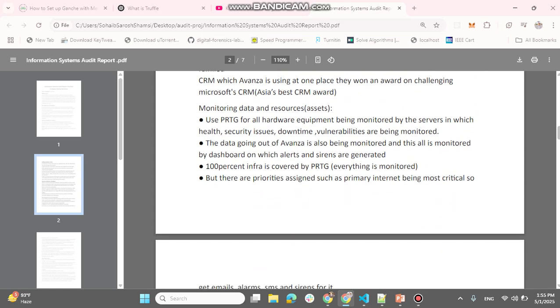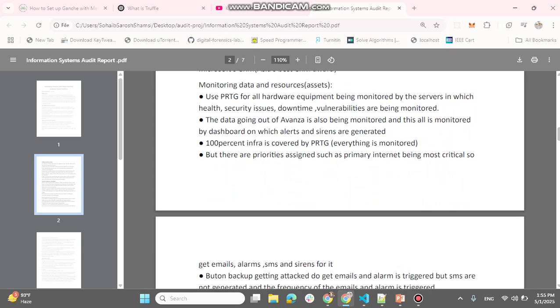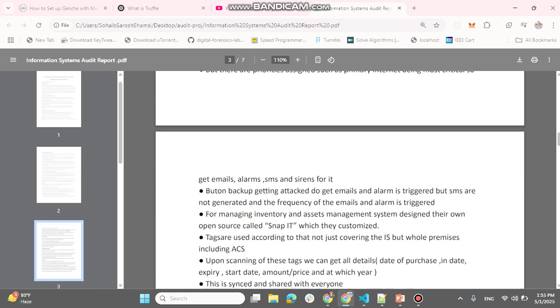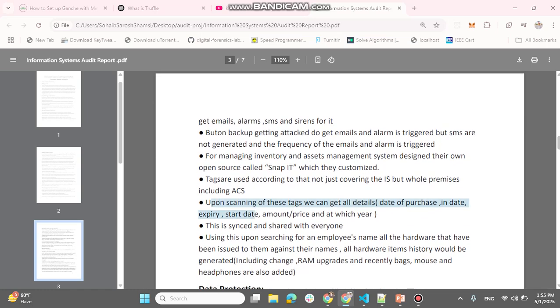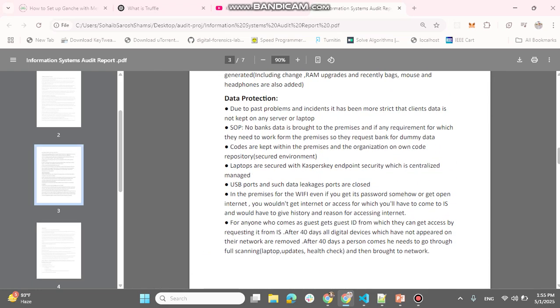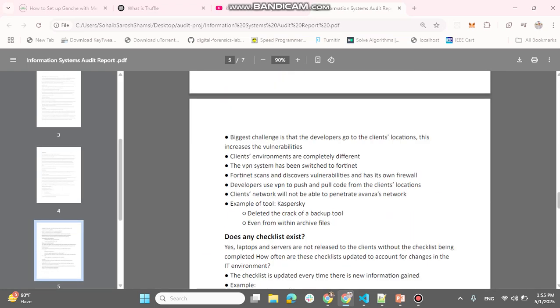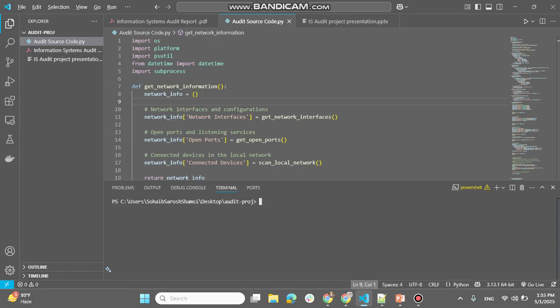So that being said, 100% of infrastructure is covered by PRTG, which is everything that should be monitored. And then we have backup, inventory management, and scanning, as I said earlier, to ensure that passwords are shadowed and things that we covered in our course of auditing. So these are network and data protection incidents which we'll cover in our automation. So without further ado, let's go to our automation.